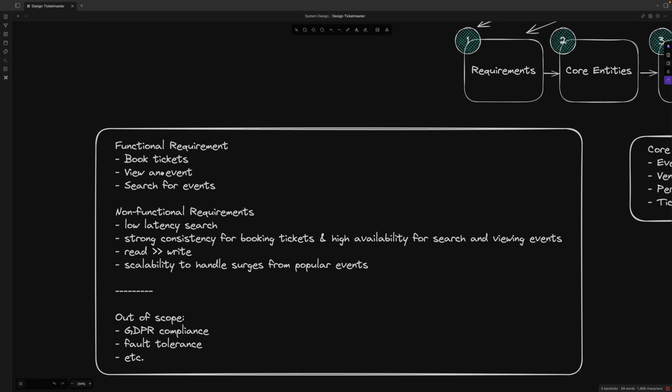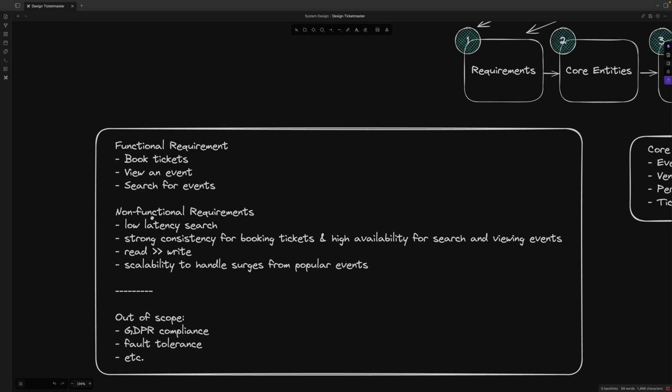The first functional requirement is that this app can book tickets, view an event, and search for events. And the non-functional ones are very basic, right? It's more like going to a hotel to order a room, which is the same thing. The business logic behind that is quite similar.